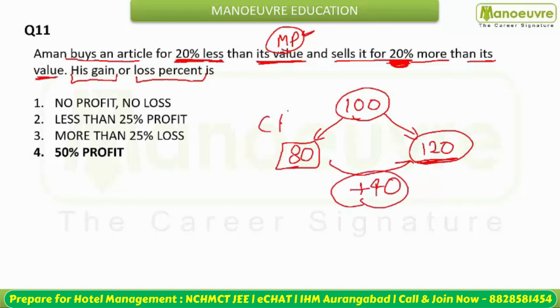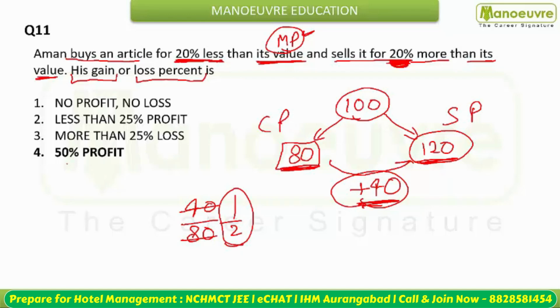This was your cost price and this is your selling price. The gain of 40 is on 80, that means 40 by 80, which is 1/2. That means 50% profit. There is no case of loss. Okay, let's move ahead.